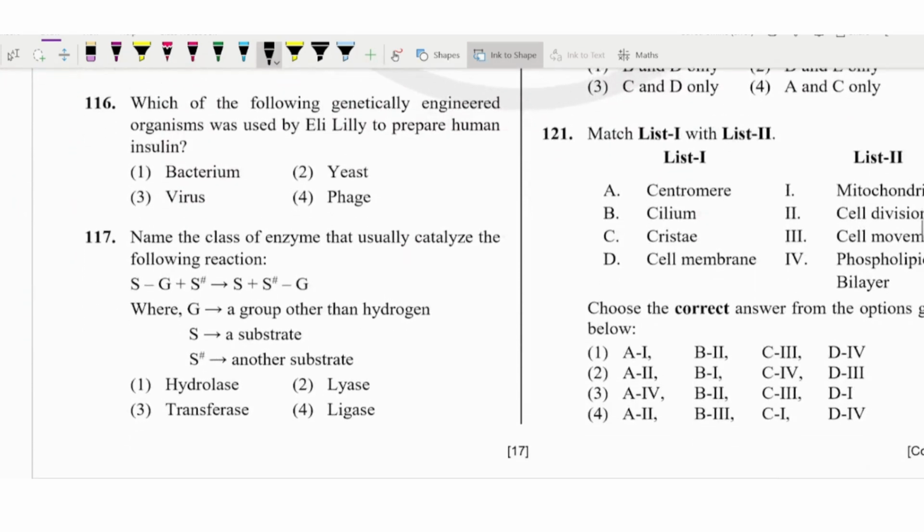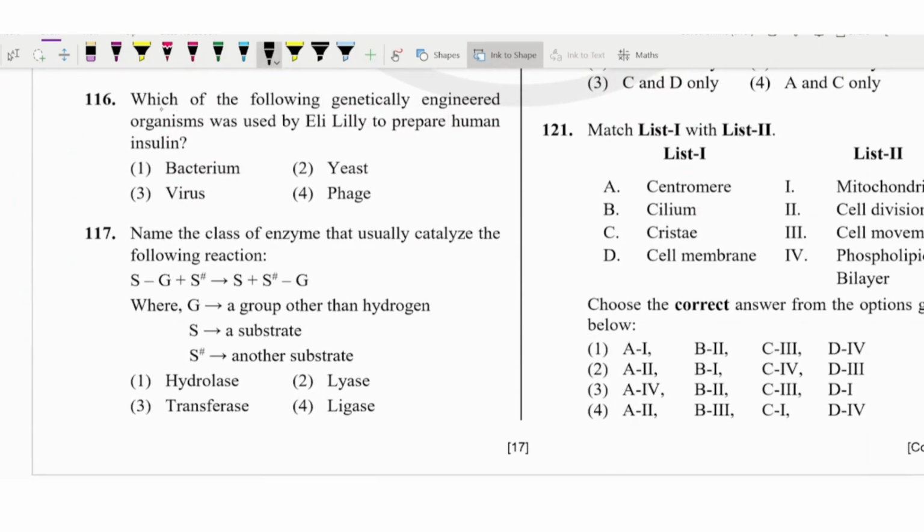Okay, next is question number 16, a simple question only. Which of the following genetically engineered organisms was used by Eli Lilly to prepare the human insulin? No if and but, simple: by using the bacterium.